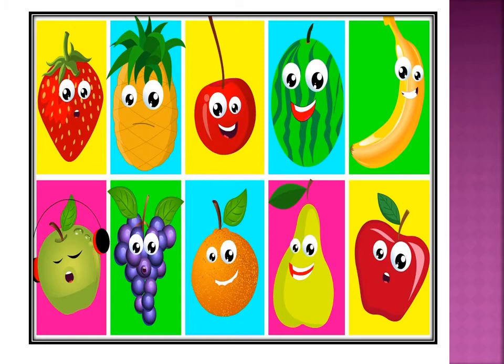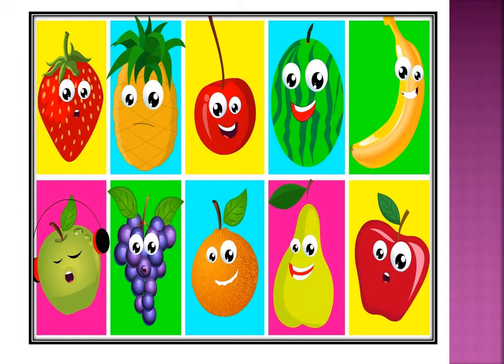The next picture has fruits' names, and the color is also given there. You can identify the colors and fruits' names; we have learned them in previous weeks. So again, read with me: strawberry, pineapple, cherry, watermelon, banana, apple, grapes, orange, pear, apple.